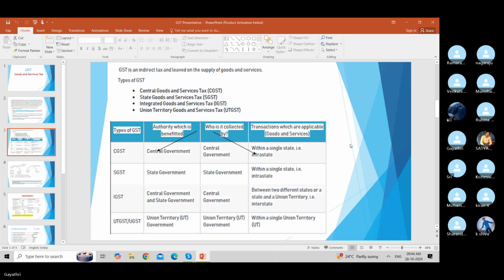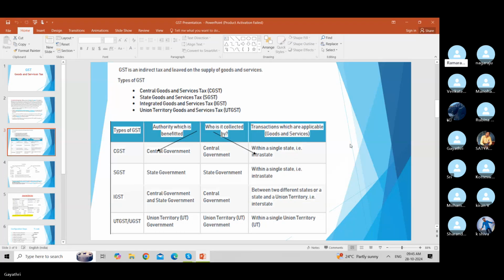CGST: the benefit goes to the central government and the collection is also done by the central government. This is CGST within a single state, that is Maharashtra. And SGST: this is benefited by the state government as well as collected by the state government, and it is levied within a single state, that is, intra-state.